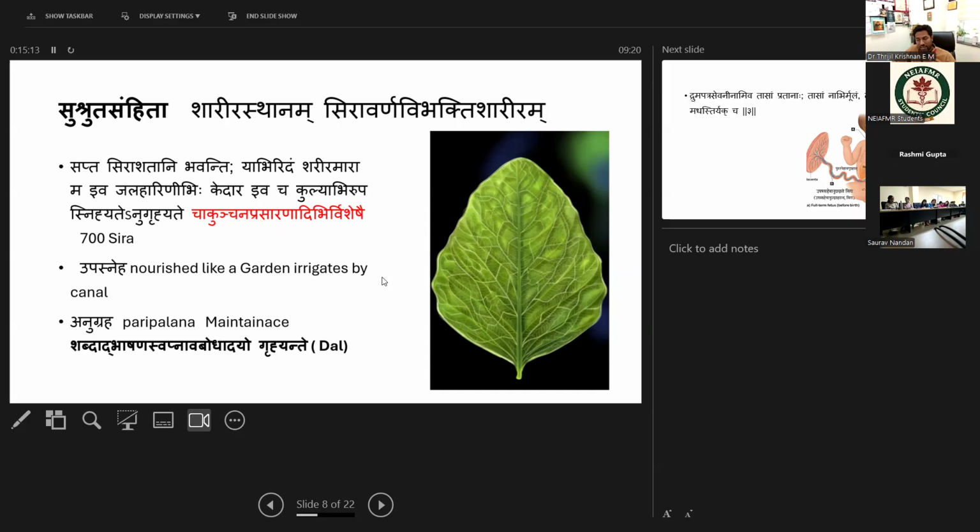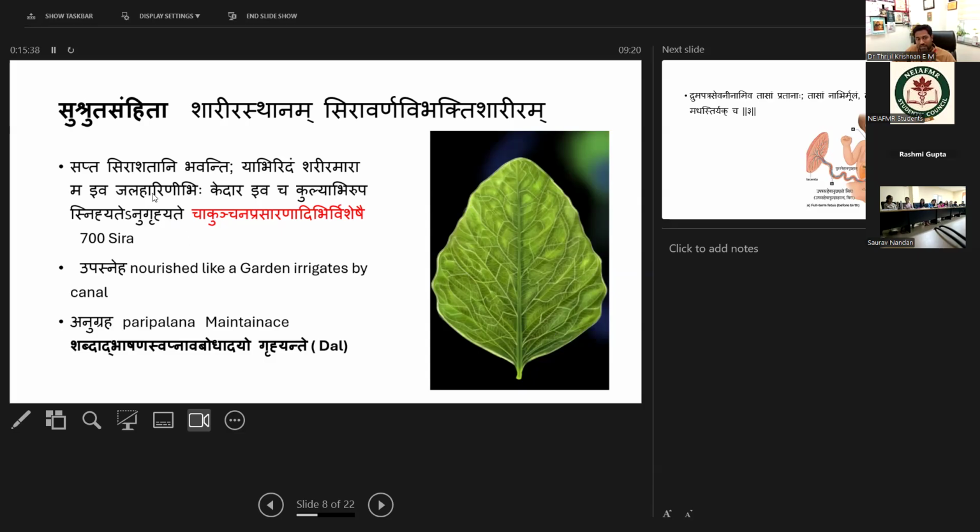Nourishing a garden from a canal is called Upasneha, and Anugraha is maintaining the garden, maintaining the structure in the body. Anugraha means Paripalana. So this is a simile explained by Acharya for the Sira.